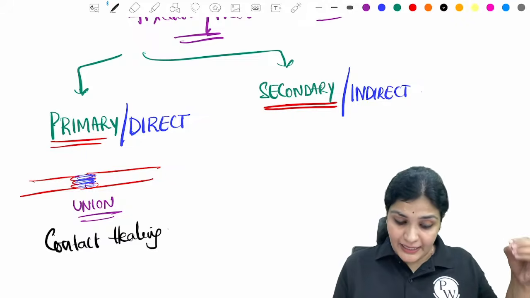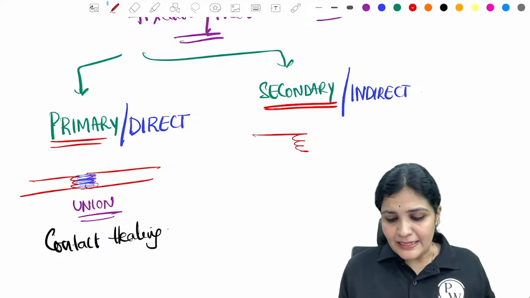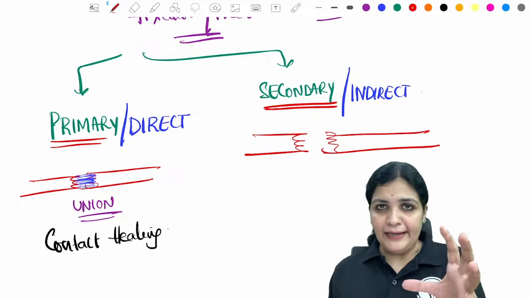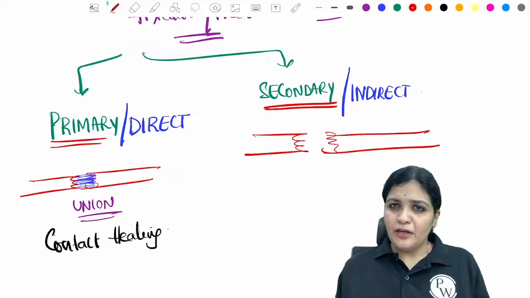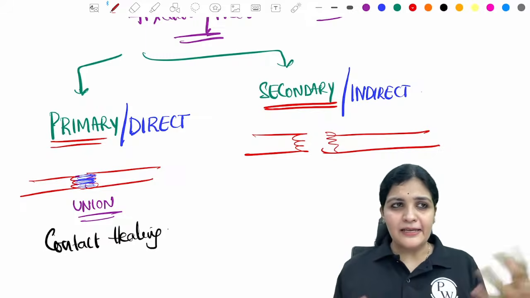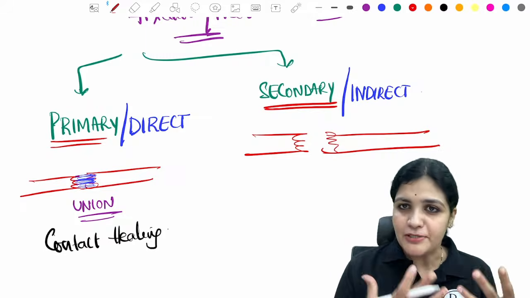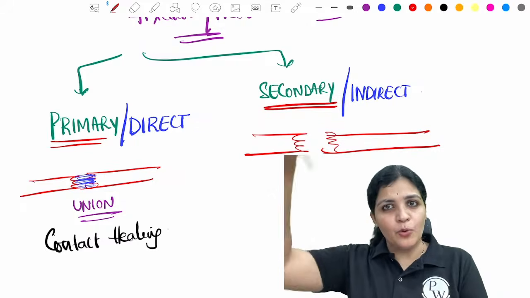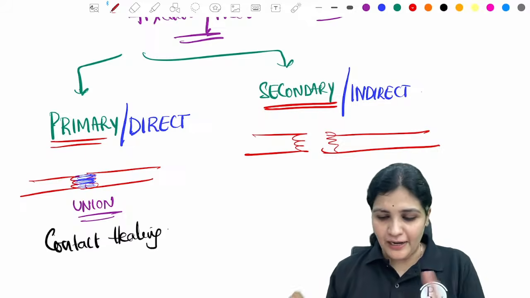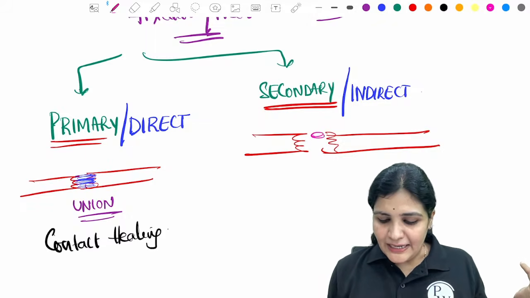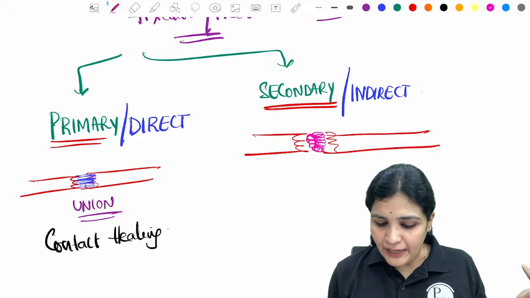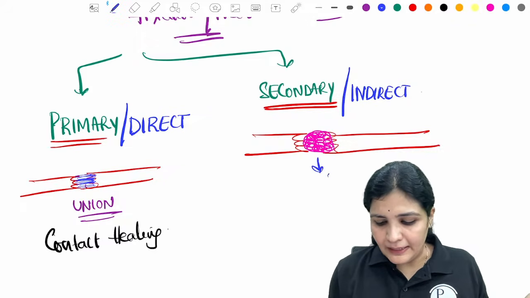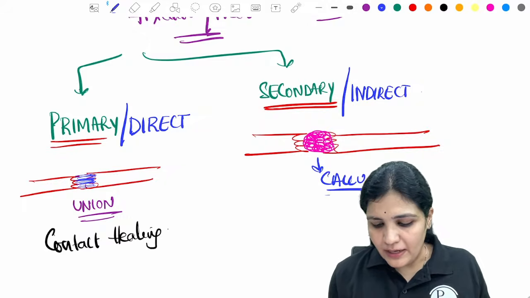Now I'm telling you secondary and indirect. As the name suggests, it is indirect. So direct and indirect. What is indirect? It is common sense. Direct is, if you love somebody, you go and propose to them directly, it is a direct proposal. But if you're telling somebody and asking them to go and tell, it is an indirect proposal, right? So it is that way. This indirect healing is through a friend, as you have used. This is called nothing but a callus. This is called the callus.